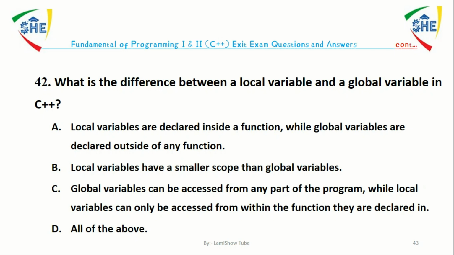The answer is D. Local variables are declared inside a function, have smaller scope than global variables, and can only be accessed from within the function they are declared in. Global variables are declared outside of any function and can be accessed from any part of the program.